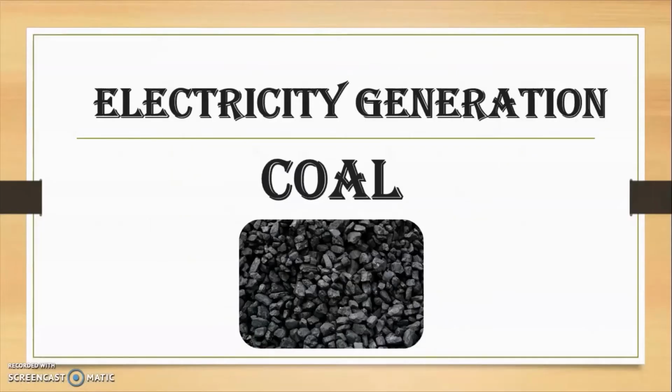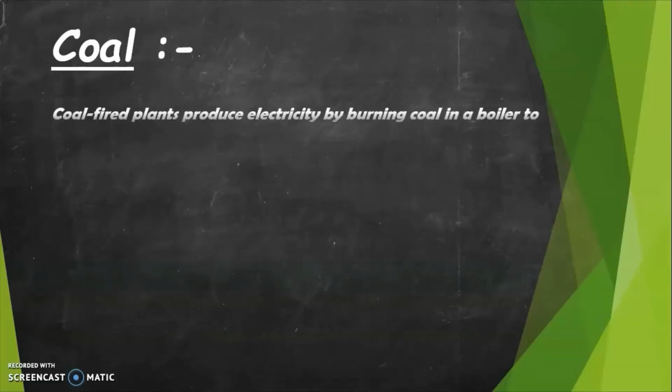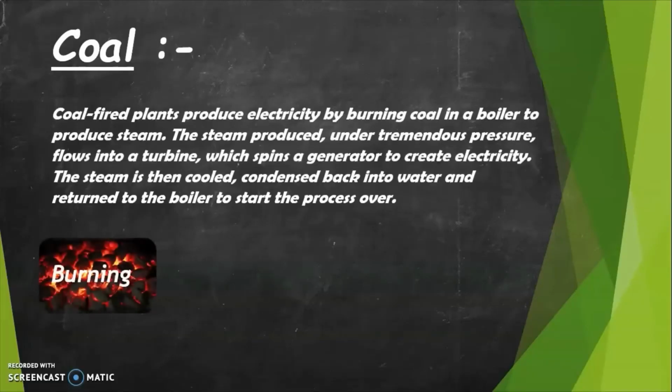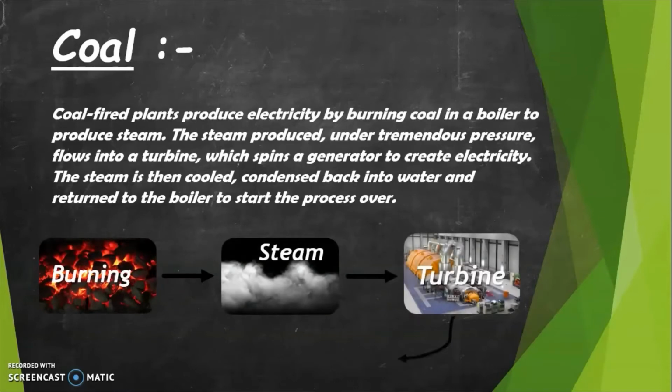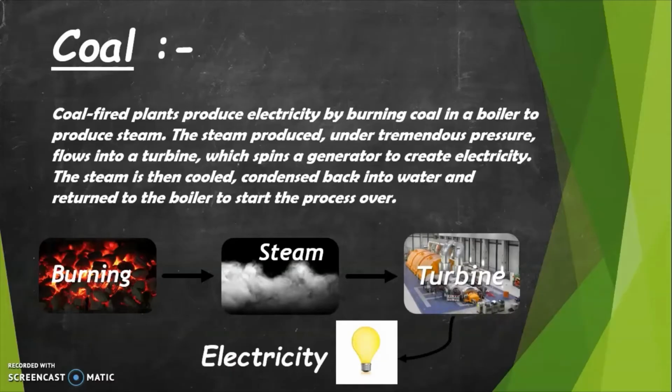First let's talk about electricity generation through coal. First, coal is taken and is burnt to produce steam. The steam then passes under high pressure in a turbine which contains a generator in it. As the turbine spins, electricity is generated.